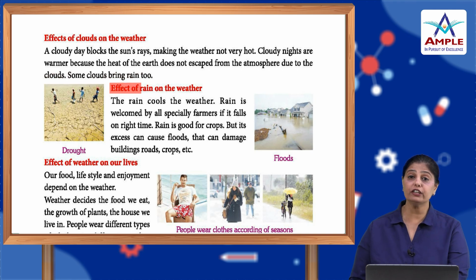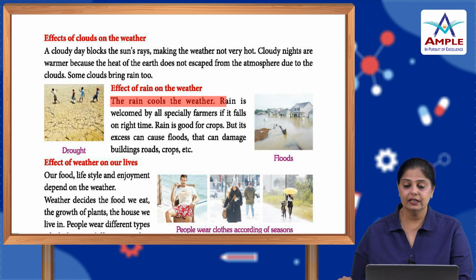Now let's talk about the effect of rain on the weather. The rain cools the weather. Rain is welcome by all, especially farmers, if it falls at the right time. Rain is good for crops, but its excess can cause floods that can damage buildings, roads, crops, etc. So, too much rain can cause floods, which can be damaging.